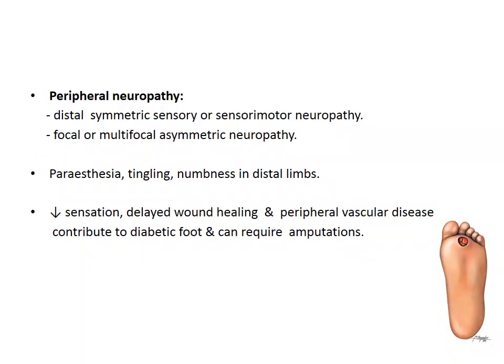Peripheral neuropathy can be of different types: distal symmetric sensory or sensory motor neuropathy, or it can be focal or multifocal asymmetric neuropathy. The patient can present with paresthesia, tingling, and numbness in the distal limbs. There will be decreased sensation, delayed wound healing, and peripheral vascular disease, which will contribute to diabetic foot, and the patient may require amputations because of it.